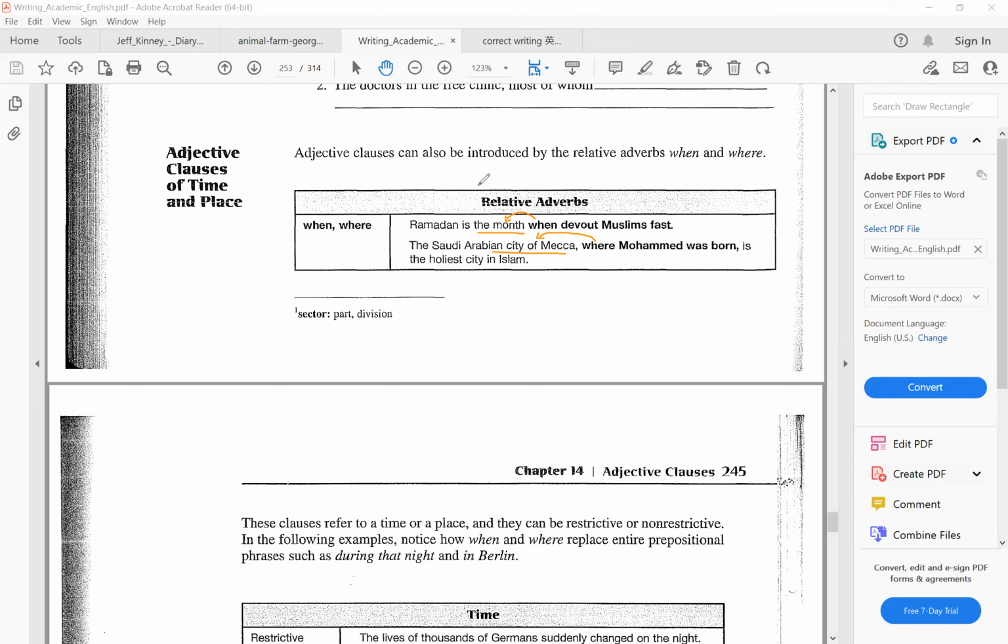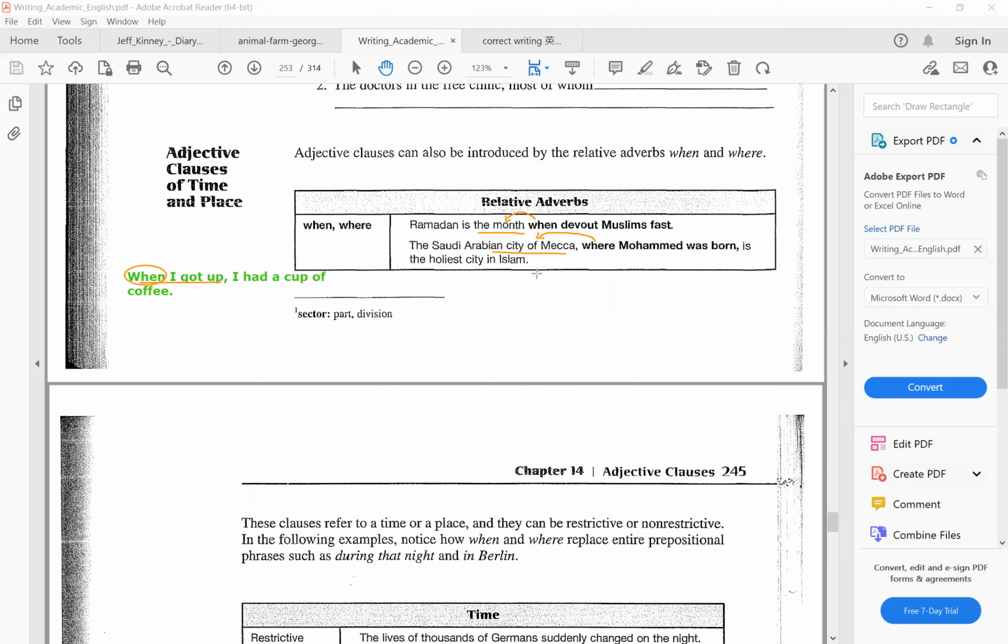So don't confuse the when and where here with our adverbial clause. For example, when I got up, I had a cup of coffee. Do you see how in this case, even though I have when, this is not a relative adverb? This is not an adjective clause. It is an adverbial clause because there is no noun for me to modify. There's no antecedent before this clause for me to modify. All right, so just keep in mind that they are different.